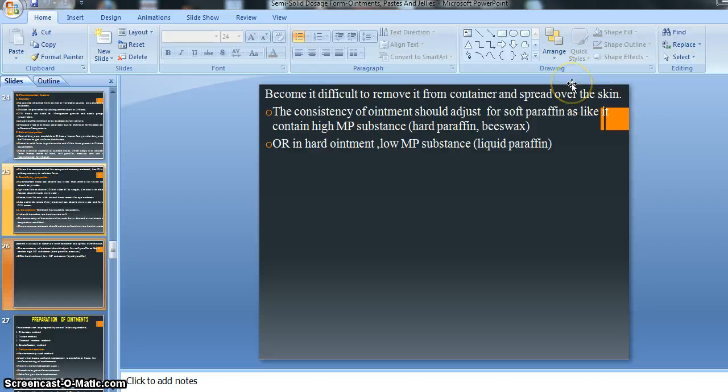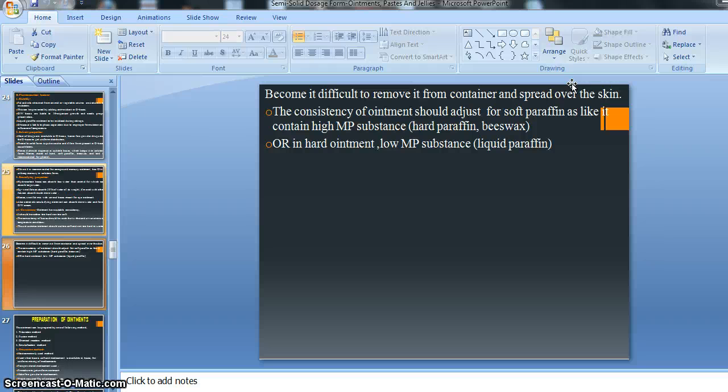Means suppose the consistency of our bases changes according to the season, according to the variation in the temperature. At that time the effect, means softening and hardening effect of our ointment bases, makes it difficult to remove it from the container and spread.